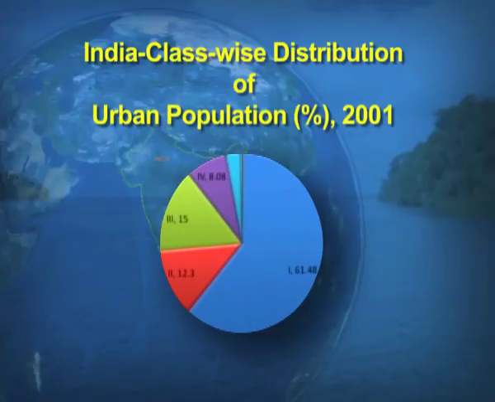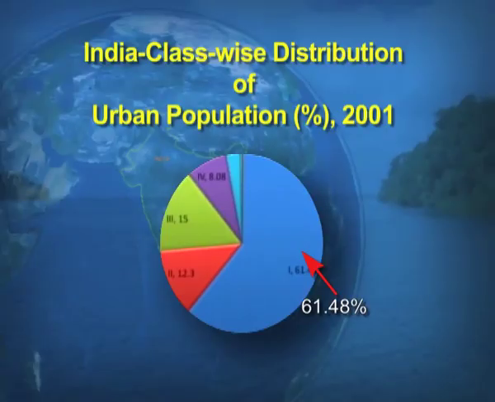So, this is a statistical representation of the distribution of urban population. This shows that class 1 cities are the cities where we have the maximum percentage of the urban population, that means 61% population.